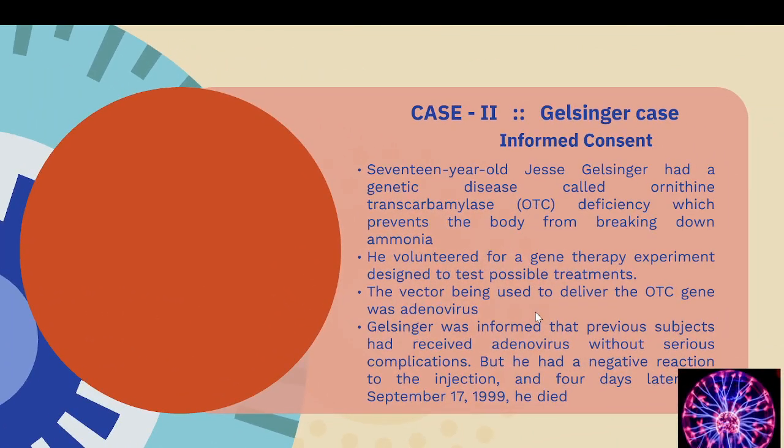And the second one is the Gelsinger case. 17-year-old Jesse Gelsinger has a genetic disease, which I have mentioned here: ornithine transcarbamylase deficiency, which prevents the body from breaking down ammonia. So ammonia accumulates. When ammonia accumulates, we know what the consequences are, because we cannot keep ammonia, we convert it to urea. So here ammonia is accumulated.